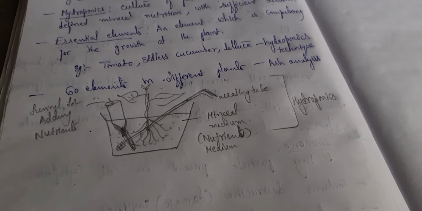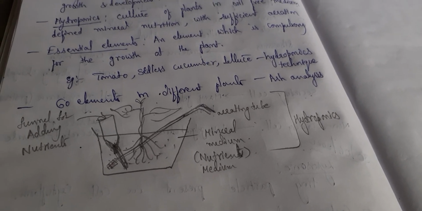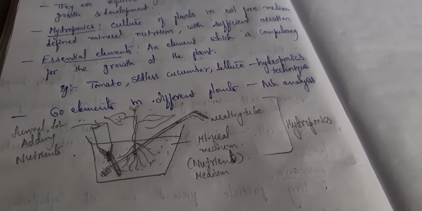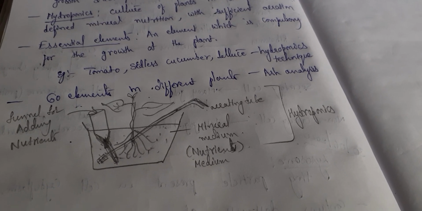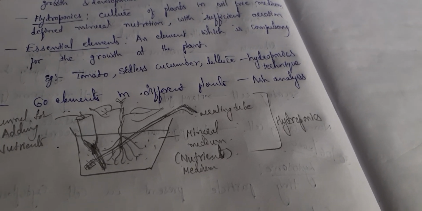We are growing the plant in a mineral medium or nutrient medium. There is a funnel to provide nutrients. There is an aerating tube and you are allowing the plant to grow. So there is no soil. And what do you understand? If the plant is growing, we will note what minerals we gave and what it requires. Like that, 60 elements were found to be necessary for the growth of the different plants.